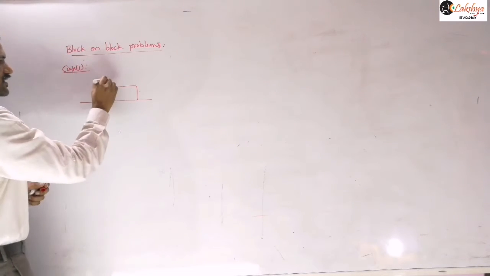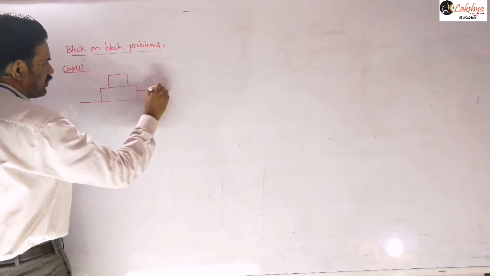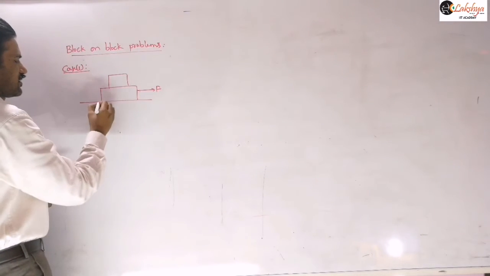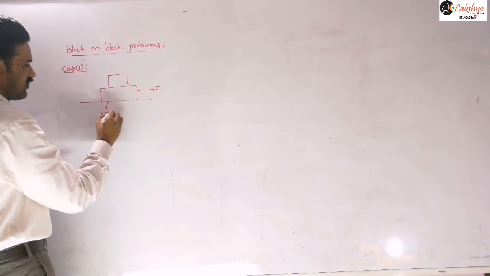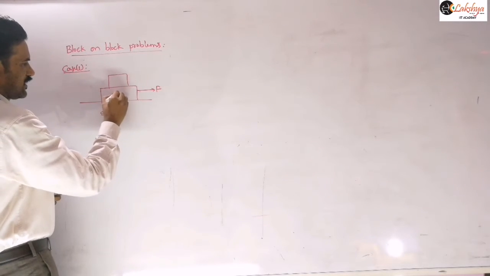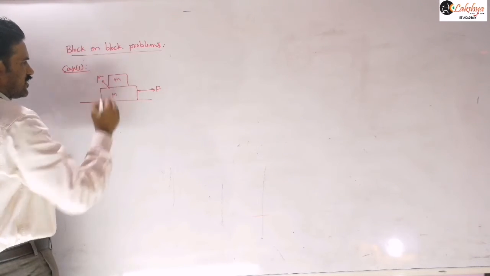Suppose I am taking 2 blocks here, and a force is applied on the lower block. The surface is smooth. This is a capital M and small m, and here the coefficient of friction is given as mu.